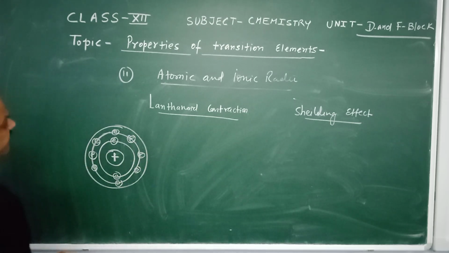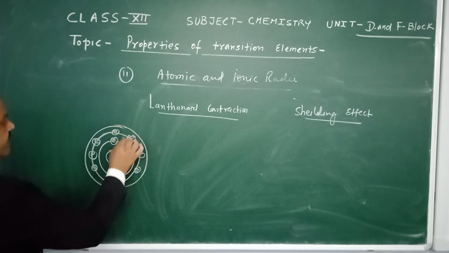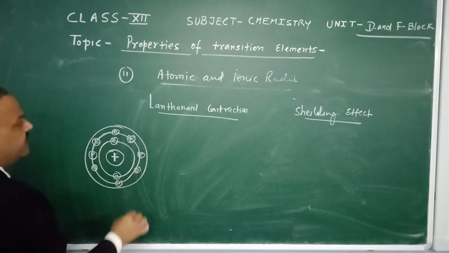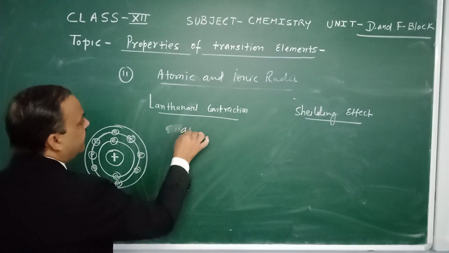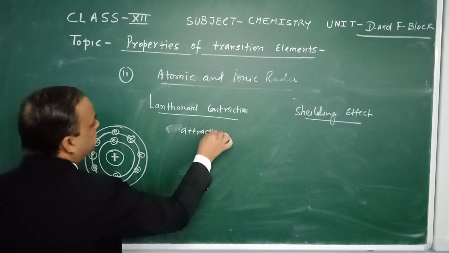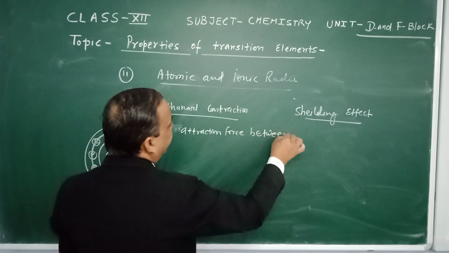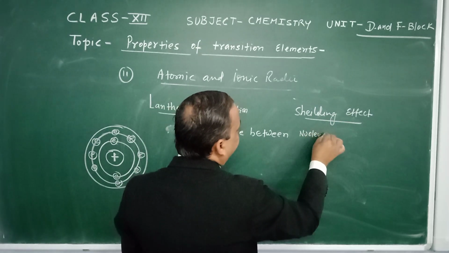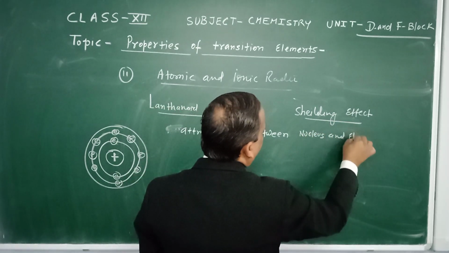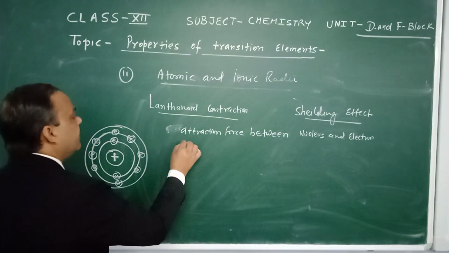Shielding means the nucleus has a force of attraction on the outermost electrons. So one is the attraction force between nucleus and electron.